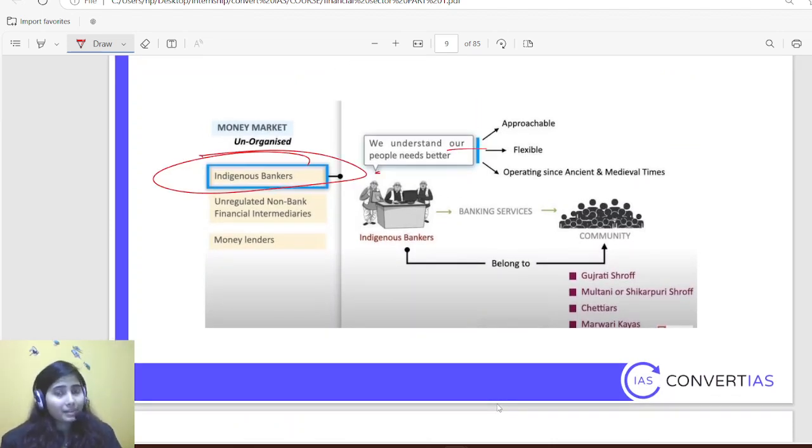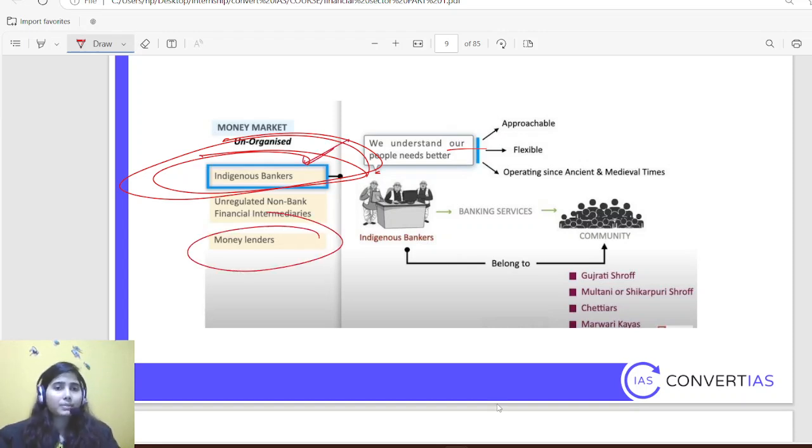We understand our people. Indigenous bankers are like the Mahajan, a term you would know in our locality, and the Zamindar. The Zamindar is also a money lender, but also an indigenous banker. They know the specific requirements of their region, they are easily approachable, and they are flexible as well. Like if I am taking a loan from a bank and its maturity is 6 months, I have to repay it in 6 months.